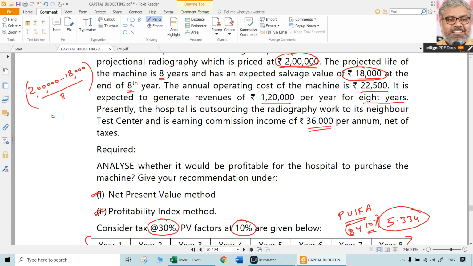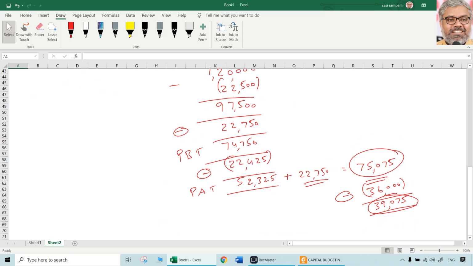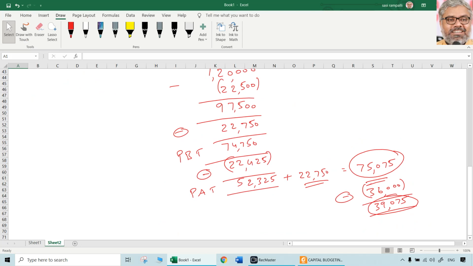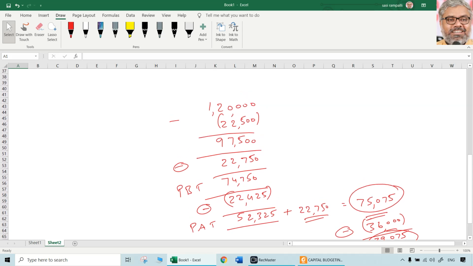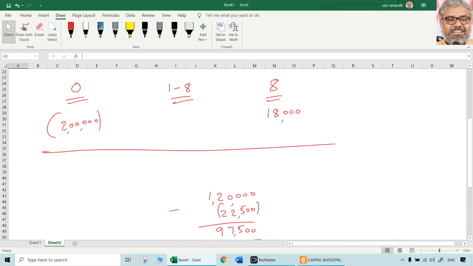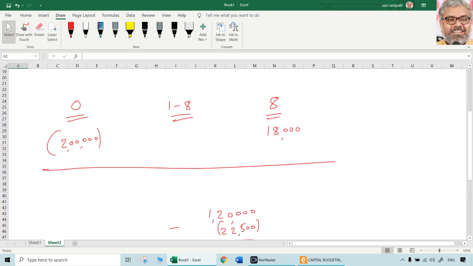This is where the concept of opportunity cost becomes important. Only the additional benefit this machine generates, that only we have to take. Without this machine also we are getting 36,000. If this machine is giving 75,075, additional benefit is only 39,075. That only should be taken into consideration. That is the year 1 to 8 cash inflows, we can say, 39,075.